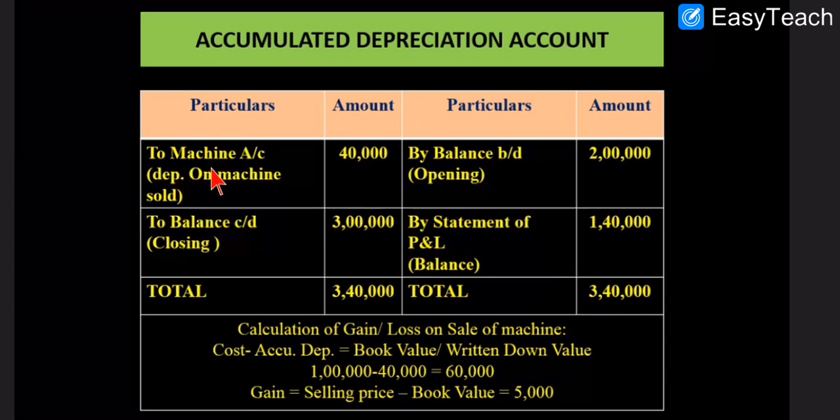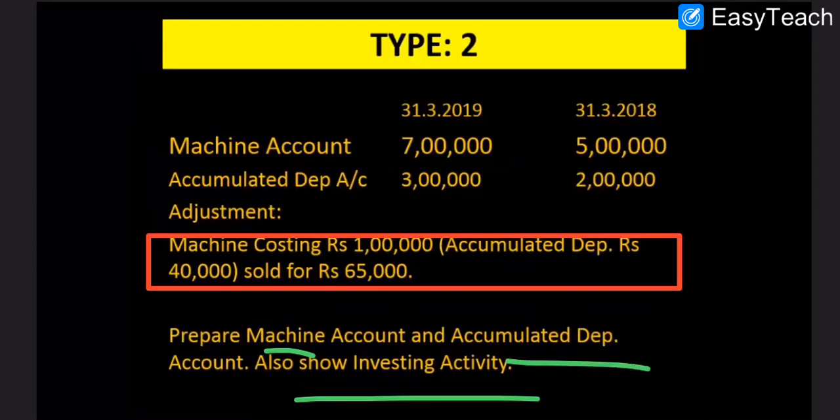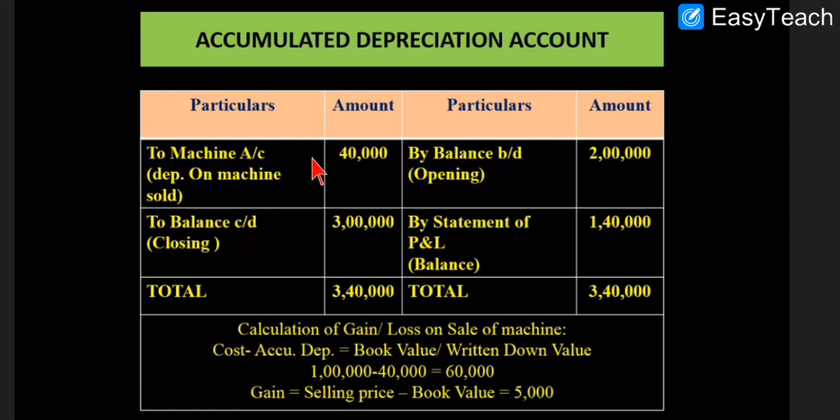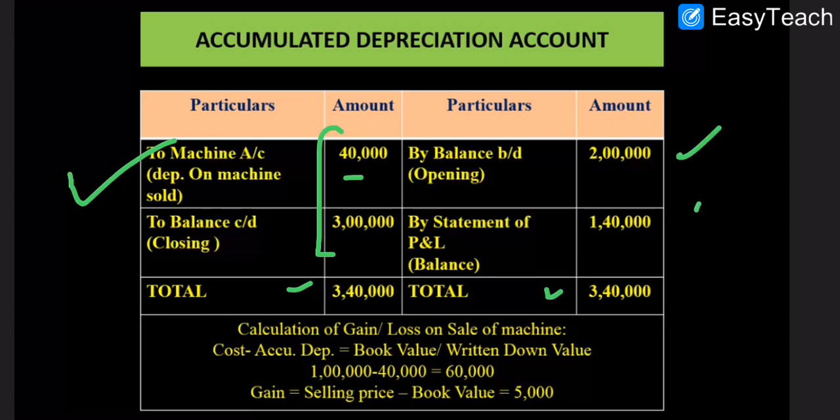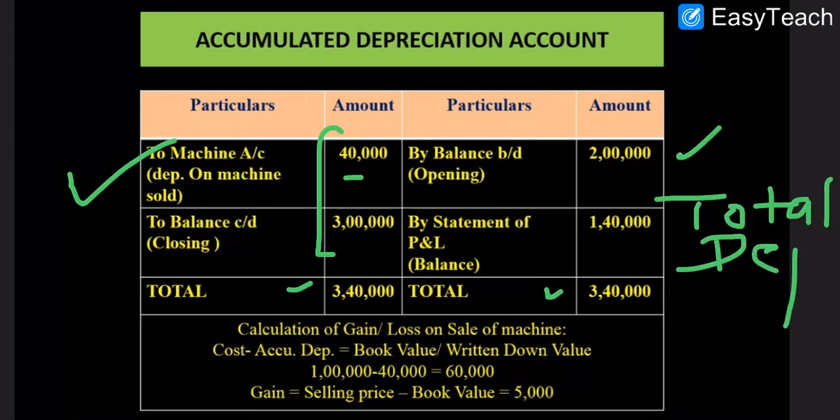Then depreciation on the machine sold is given, 40,000. See here, depreciation on the machine sold is 40,000. The place is fixed. Always the depreciation on machine sold will be written on the debit side of accumulated depreciation account. So 40,000 is noted here. Now after adding these two, 3,40,000 is the total, and this 3,40,000 will be subtracted with 2 lakh. So finally we will get 1,40,000, and this one is what? Total depreciation charged during the year. This is total depreciation for the year.